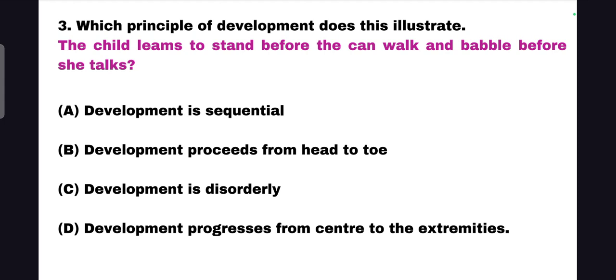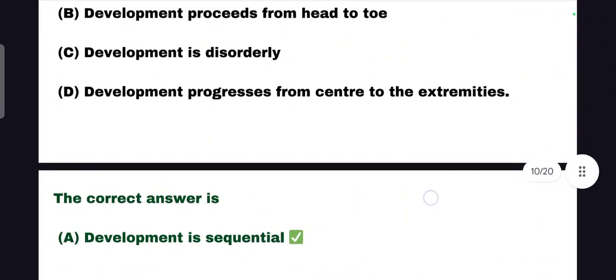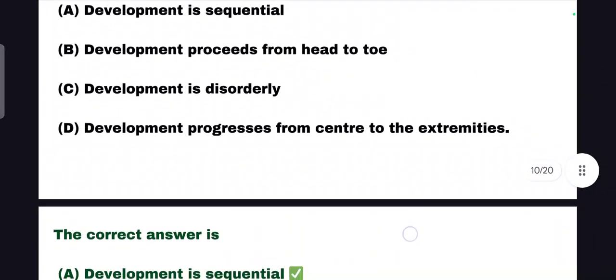So what does the question imply? First the child learns to stand, and after he learns to stand alone, then he starts to walk. Then the child makes babble sounds, and after that the child talks. So this is related to which principle? What's the correct answer? Development is sequential. That is the first option. Option A is correct.